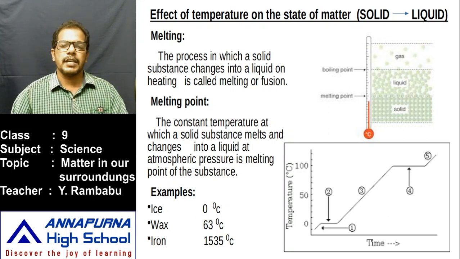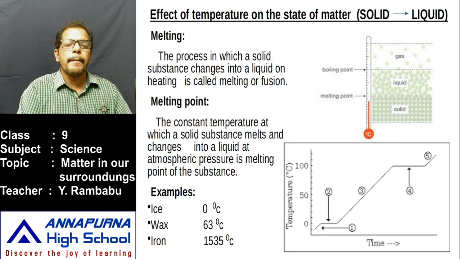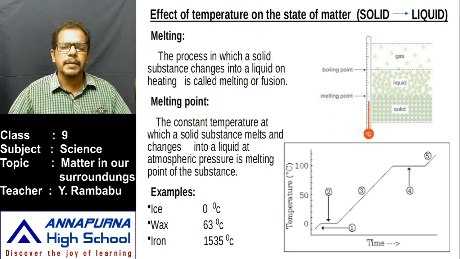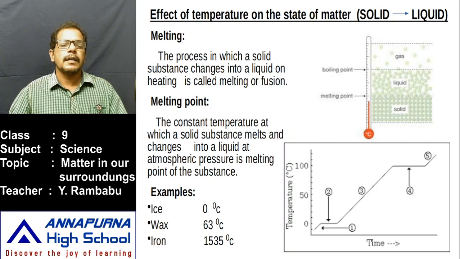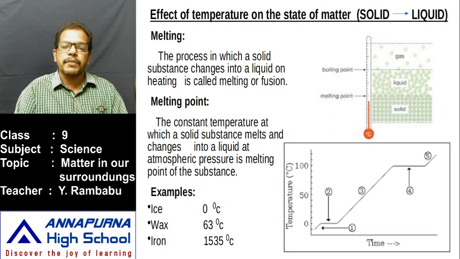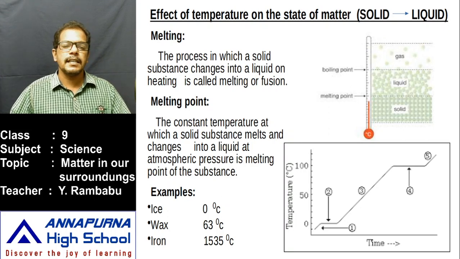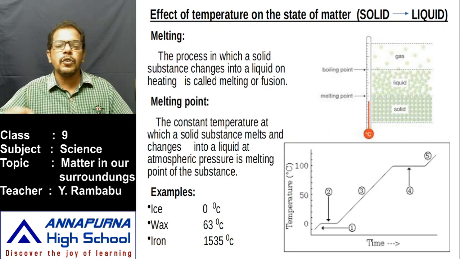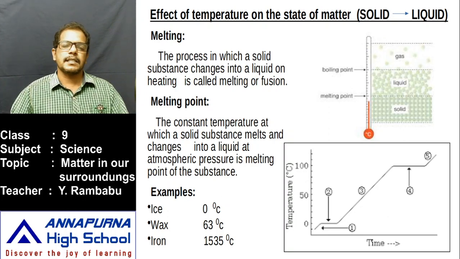This constant temperature at which a solid converts into liquid is called its melting point. Then what is melting point? The constant temperature at which a solid converts into liquid at normal or atmospheric pressure is called the melting point of the substance. Here in this activity, the temperature at first remains constant at 0 degrees Celsius. That means at 0 degrees Celsius, the ice converts into water. That's why the melting point of ice is 0 degrees Celsius, or 273 Kelvin in the Kelvin scale.